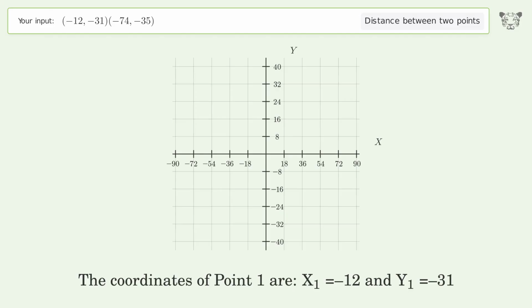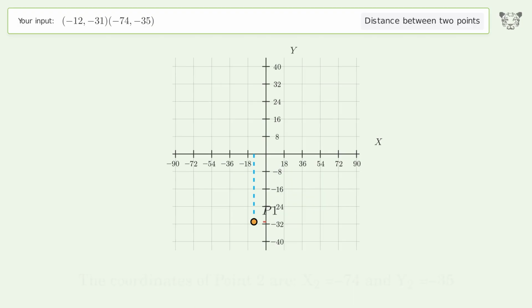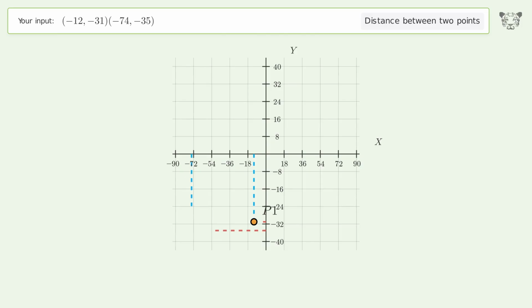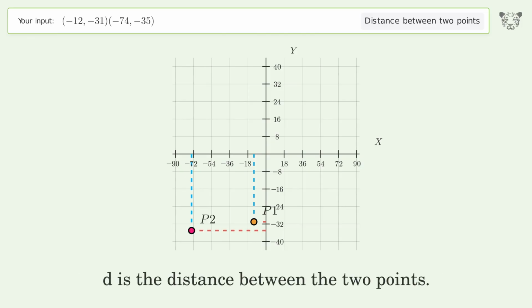The coordinates of point 1 are x1 equals -12 and y1 equals -31. The coordinates of point 2 are x2 equals -74 and y2 equals -35. D is the distance between the 2 points.